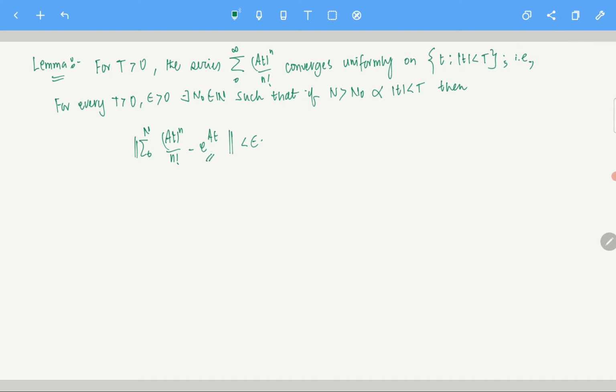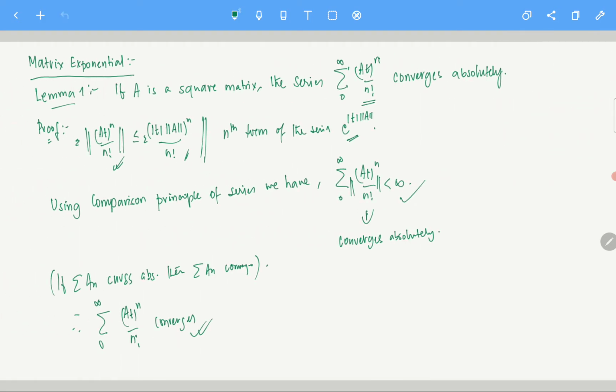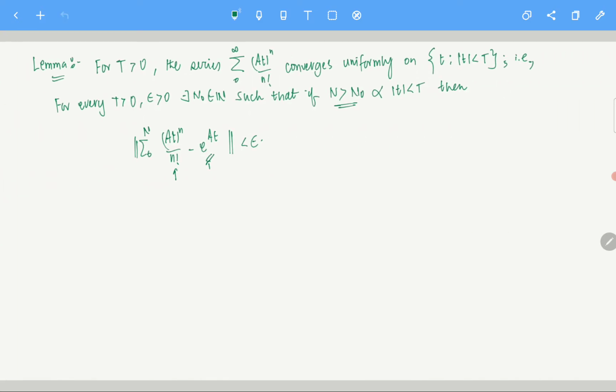We are writing exponential At as that sum, as n tends to infinity, of course. So basically as n grows, this sum goes very near to exponential At. So you can think of exponential At as this particular series. That's how we define it.